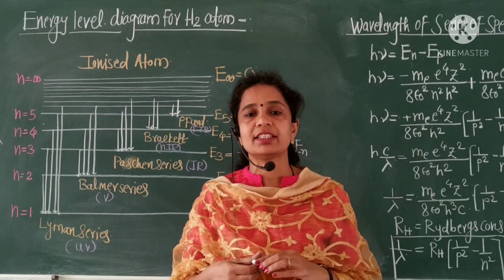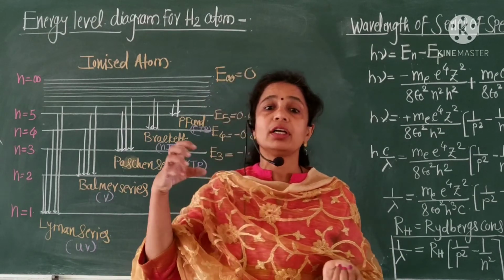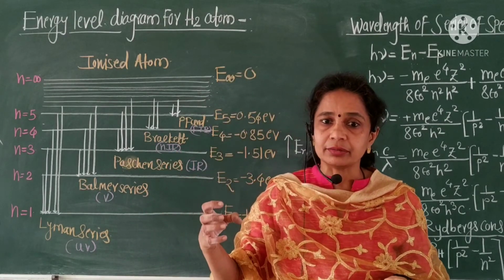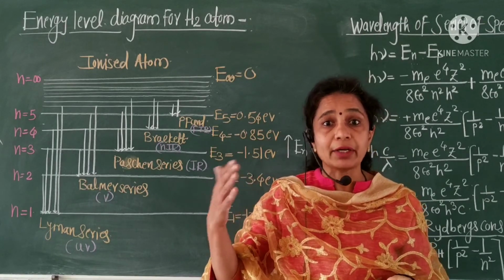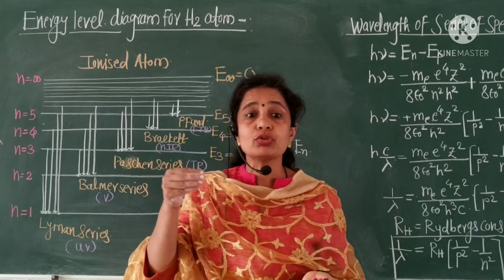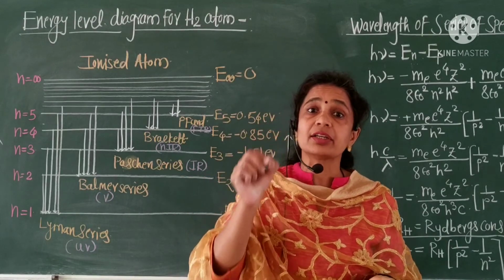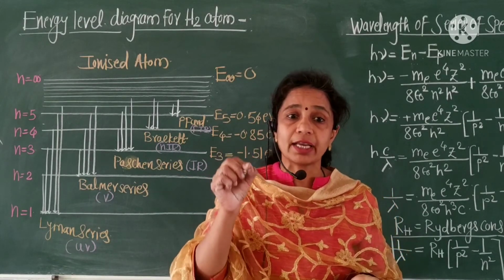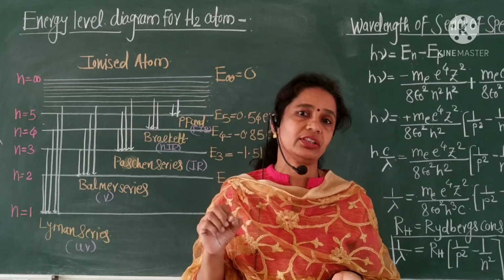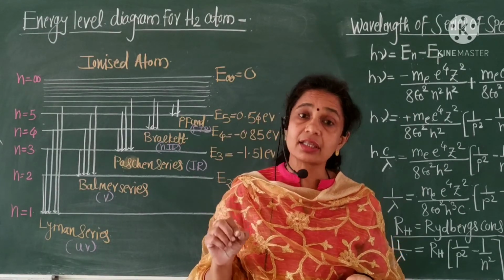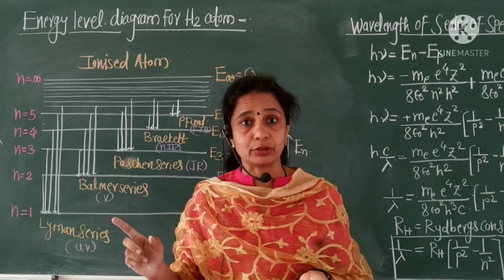What is the ionization energy? To take the electron out of the hydrogen atom from the ground state, we have to supply plus 13.6 electron volts of energy. It is called the ionization energy, and it is the binding energy of the electron.